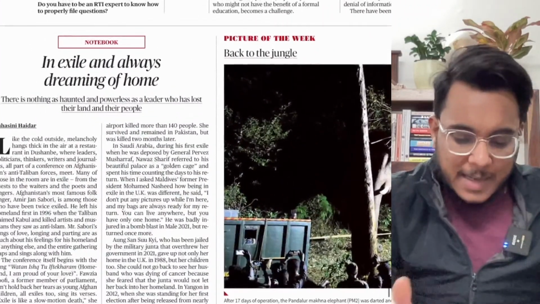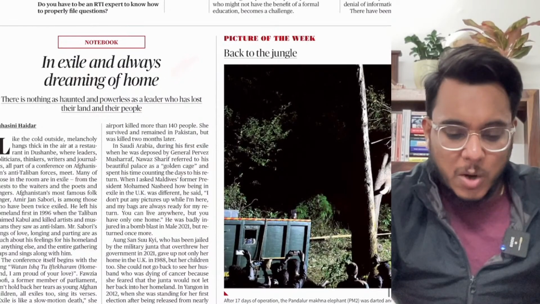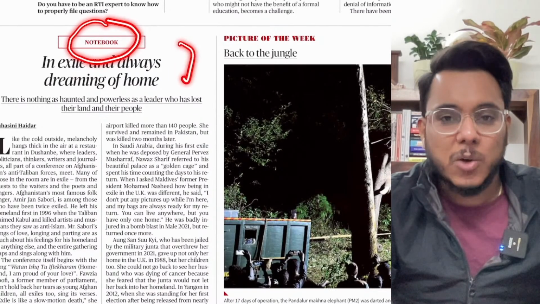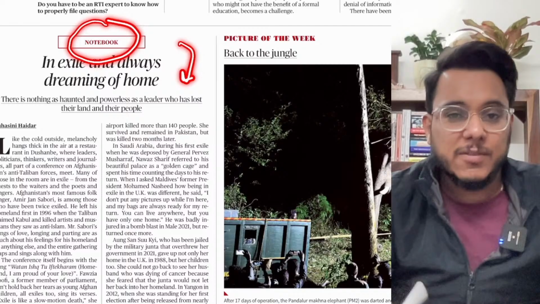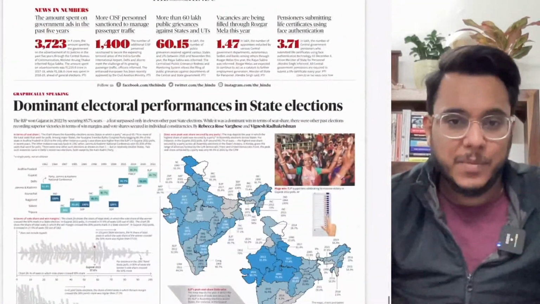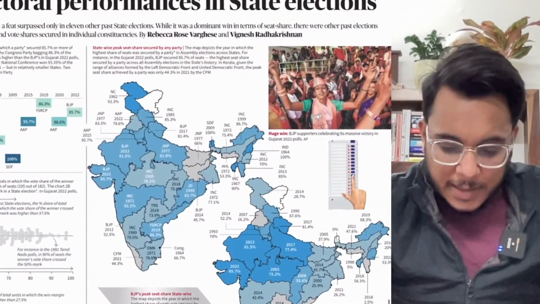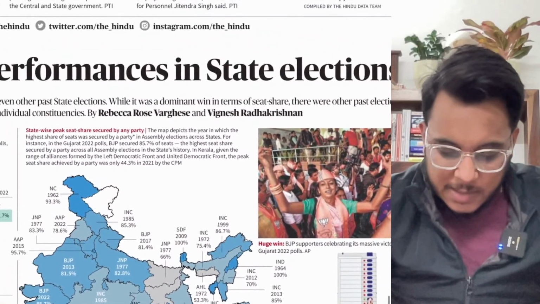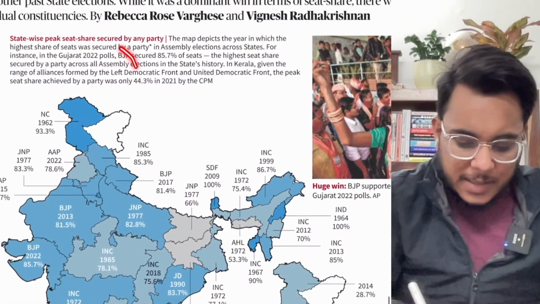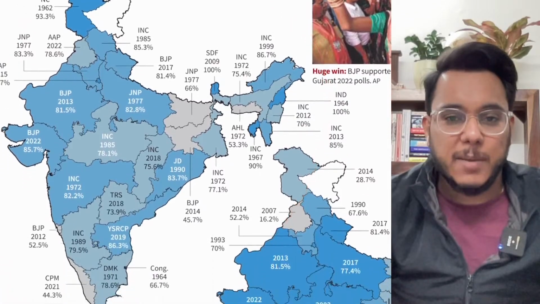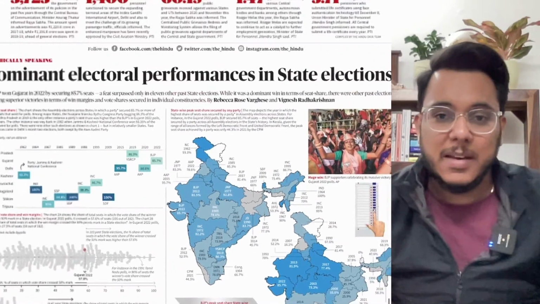Then guys, an exile and always dreaming of hope. So this is a notebook article. In the notebook article, the journalist gives some account from their own life. Then text and context, dominant electoral performance in the state elections. So basically, guys, in the state elections, the performance of the different political parties, etc., has been given here.